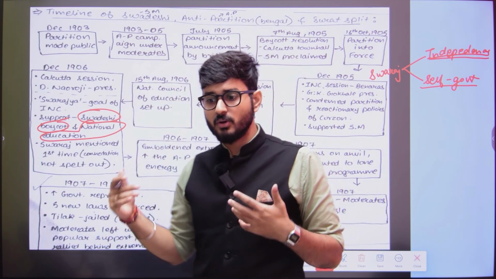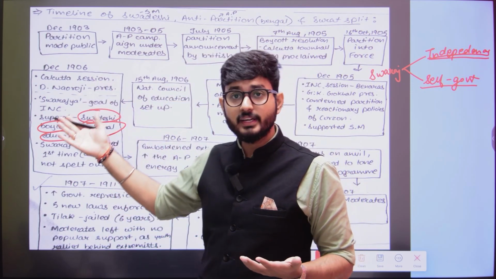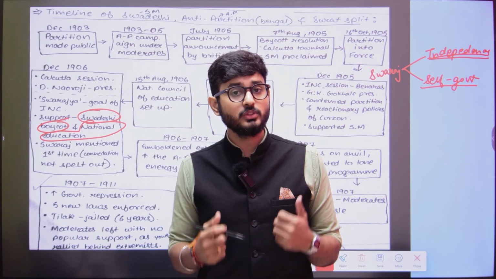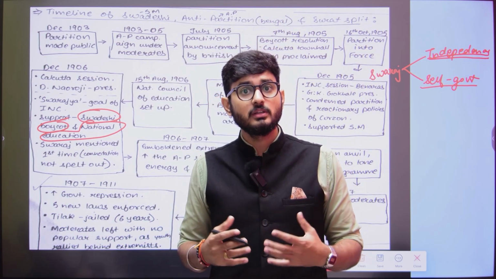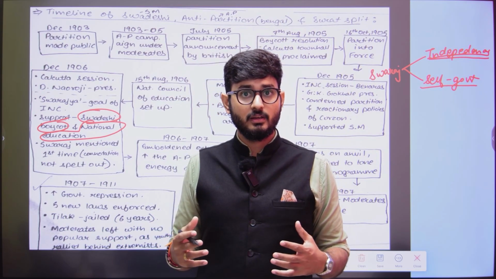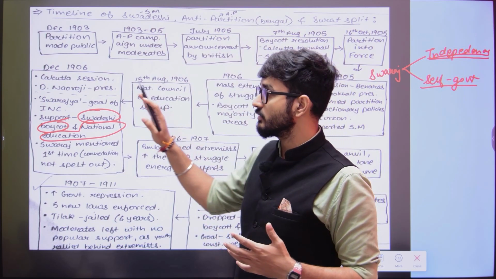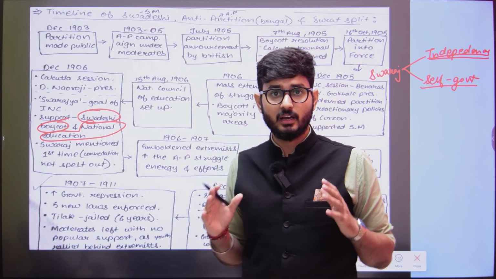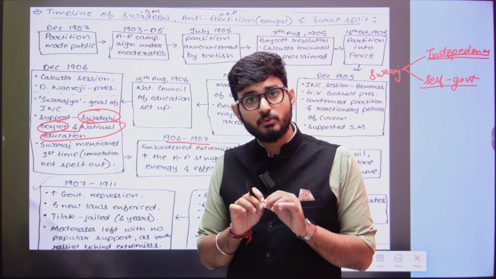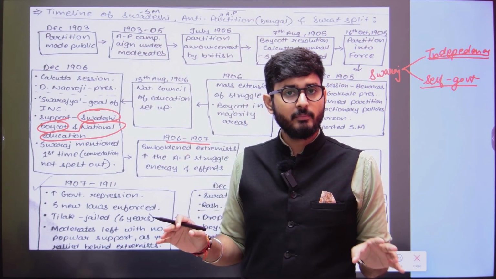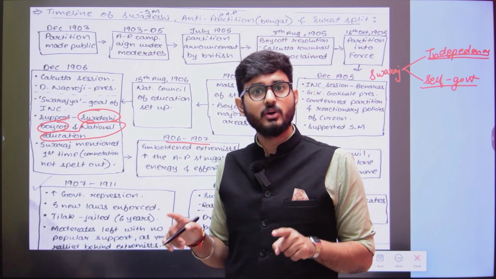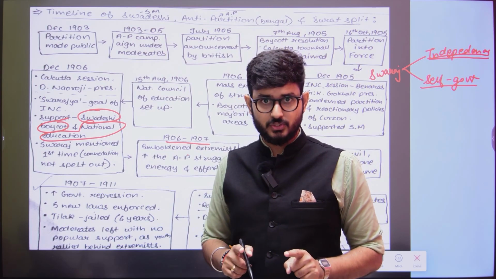Why? Because now the extremists were like, the moderates and the INC have supported our movement of Bengal. So they are going to be more motivated, and they are going to do the Swadeshi boycott movement in Bengal much more vigorously. And now they were so motivated that they wanted the movement to go outside Bengal. So through 1906 and 1907, the extremists did the movement very diligently in Bengal. Simultaneously the Britishers were also watching the movement, because this Swadeshi boycott was creating losses for the Britishers.